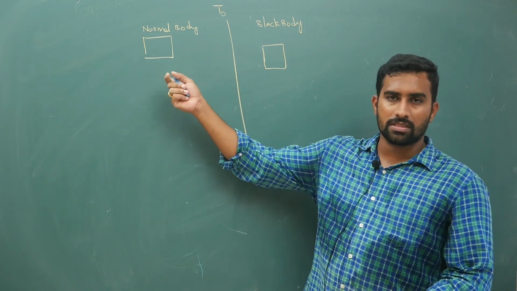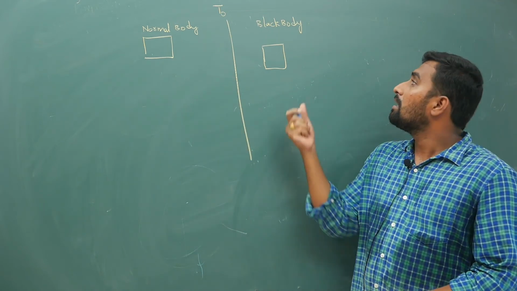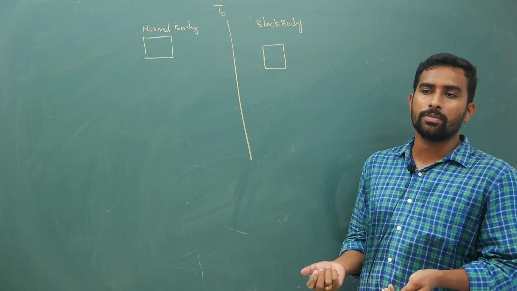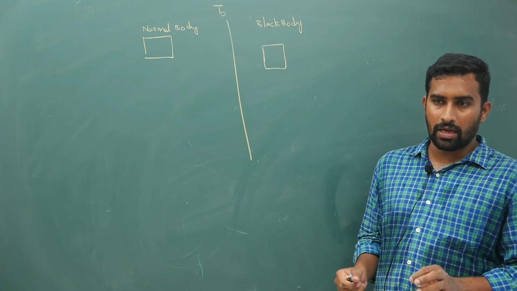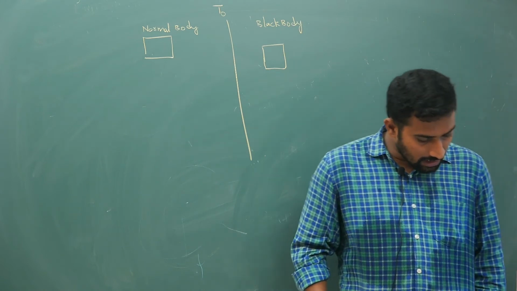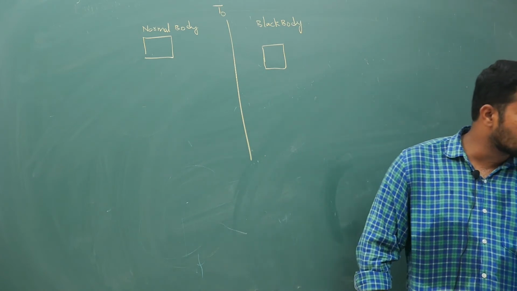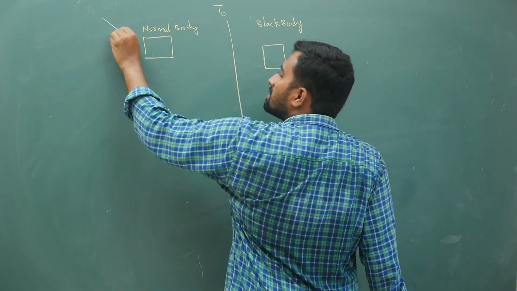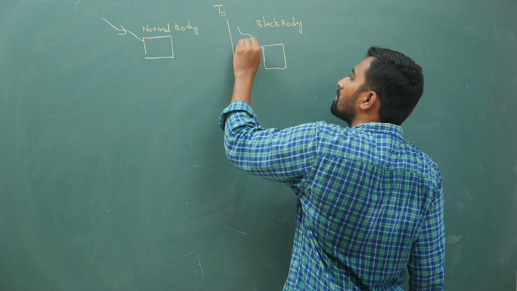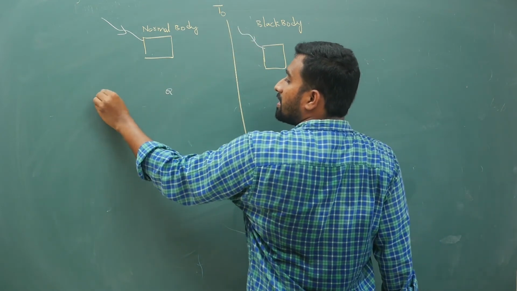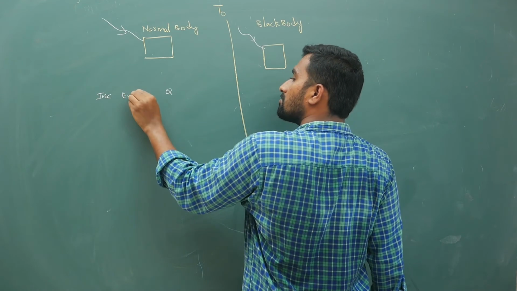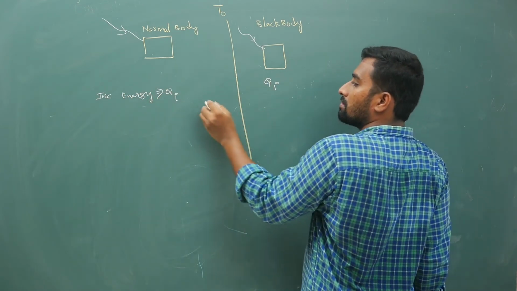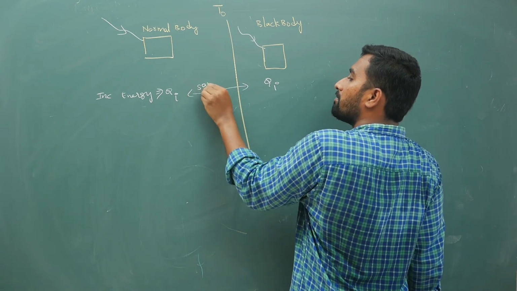How much the black body absorbs, it will also emit, and likewise the normal body, because ultimately you need to maintain the temperature. If this is the incident heat energy, the incident energy Qi is the same here and here.